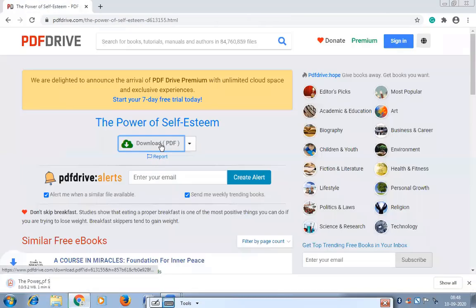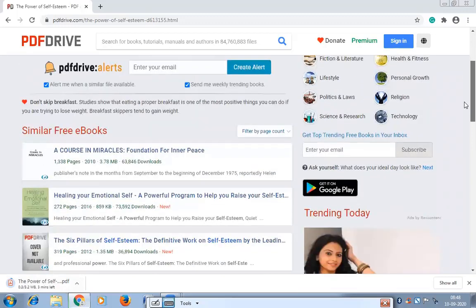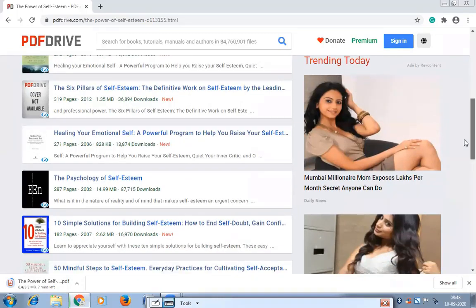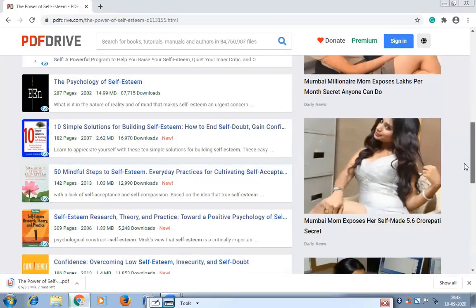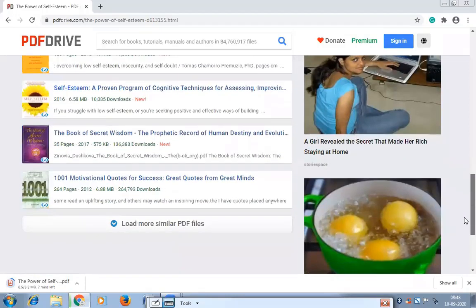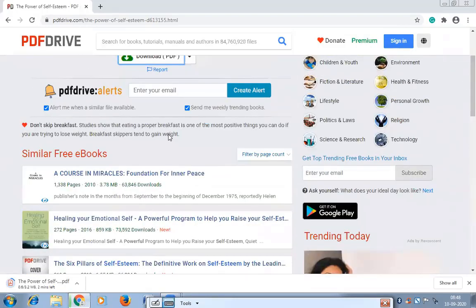Then click on download. It will be downloaded on your computer. You can open it and save it for your future reference or further reference. Okay, so like this you can search books in the PDF Drive. And whichever you find useful for you, you can download from the PDF Drive.